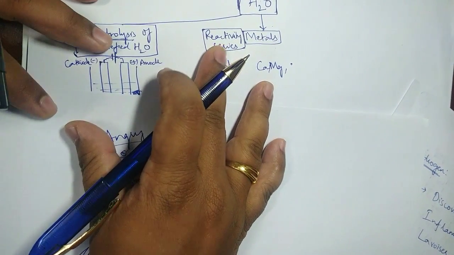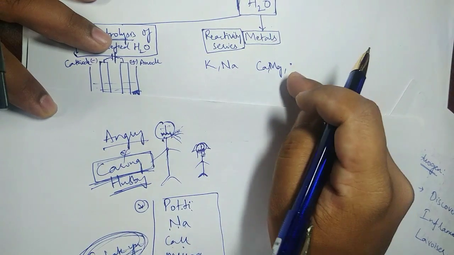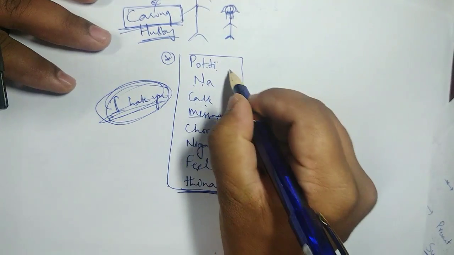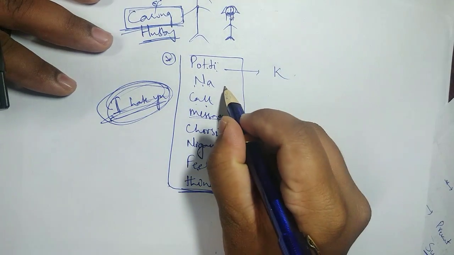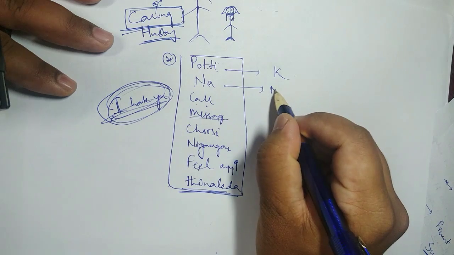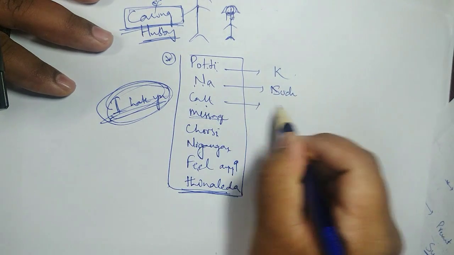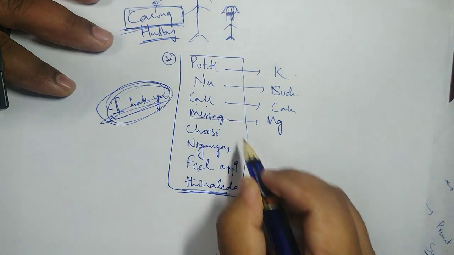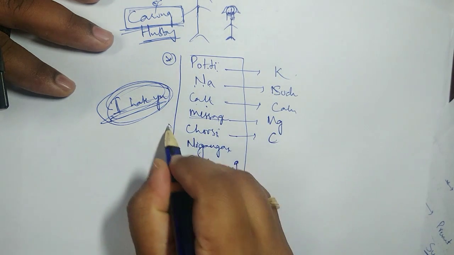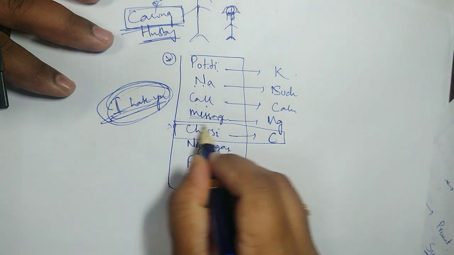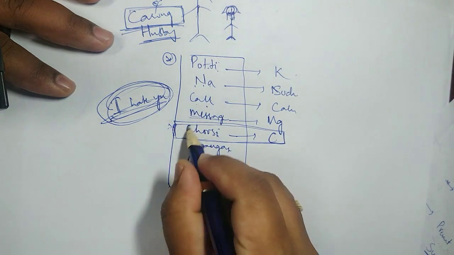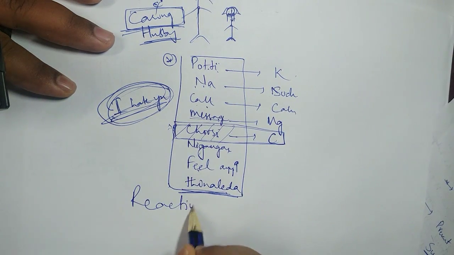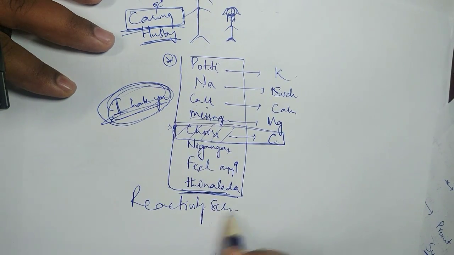Carbon we don't have, so for metals we don't talk about that. This is not a metal, so we don't need it here. But this is what we have to remember about the reactivity series.